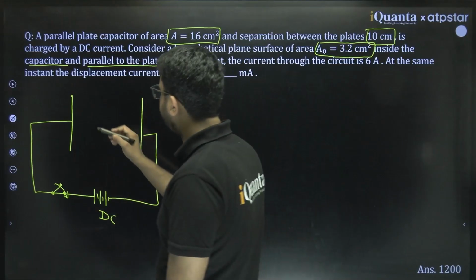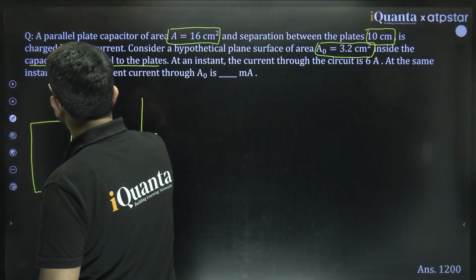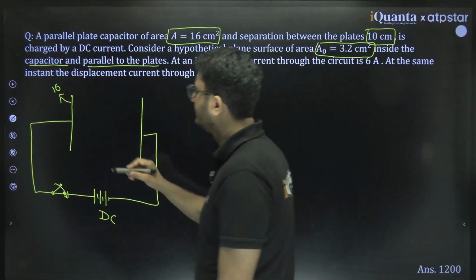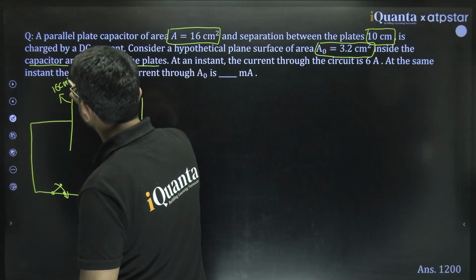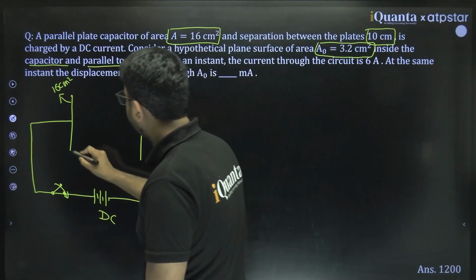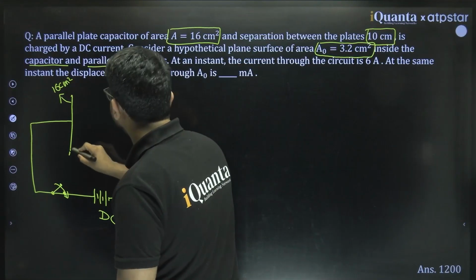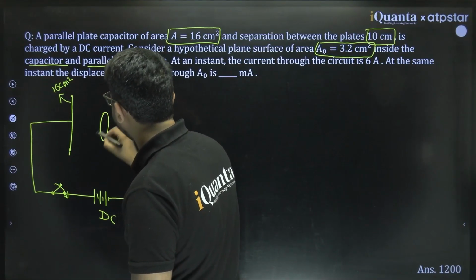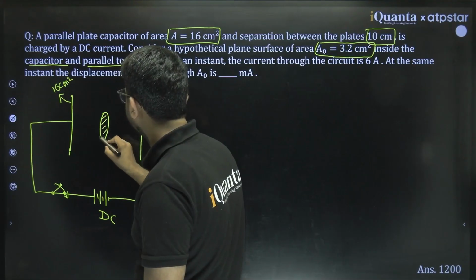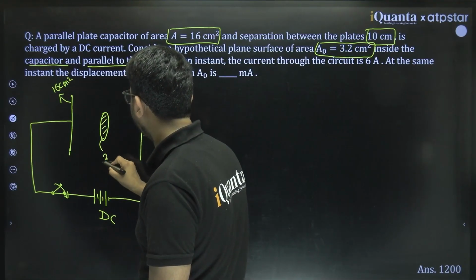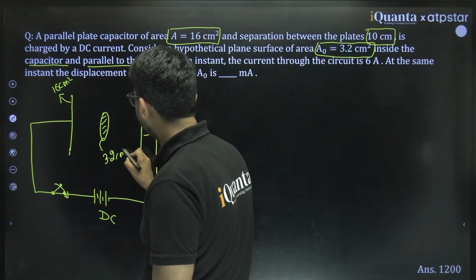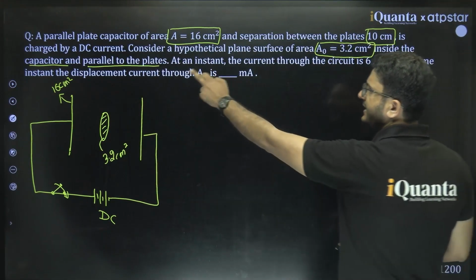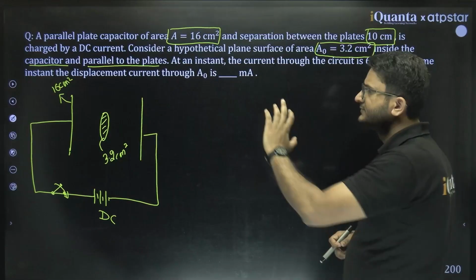We know this plate area is 16 centimeter square. And it is saying there is one hypothetical area between the plates of this capacitor, its area is 3.2 centimeter square. This is the question. At some instant, what is happening?